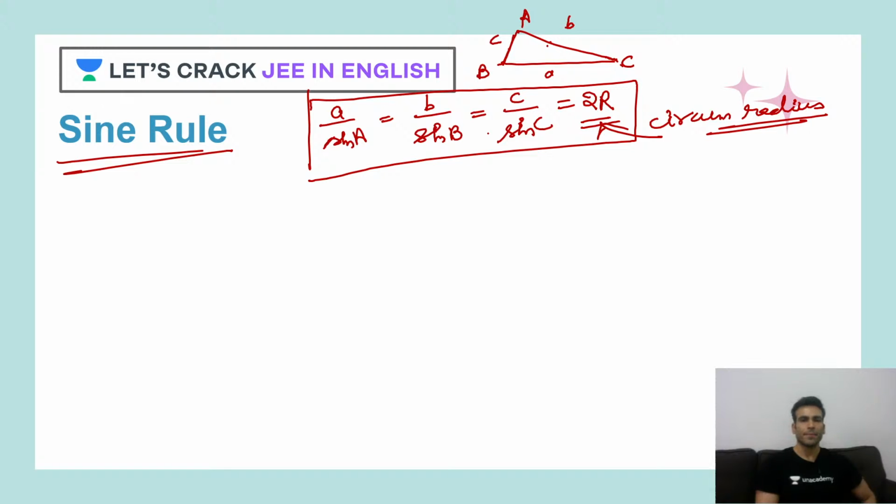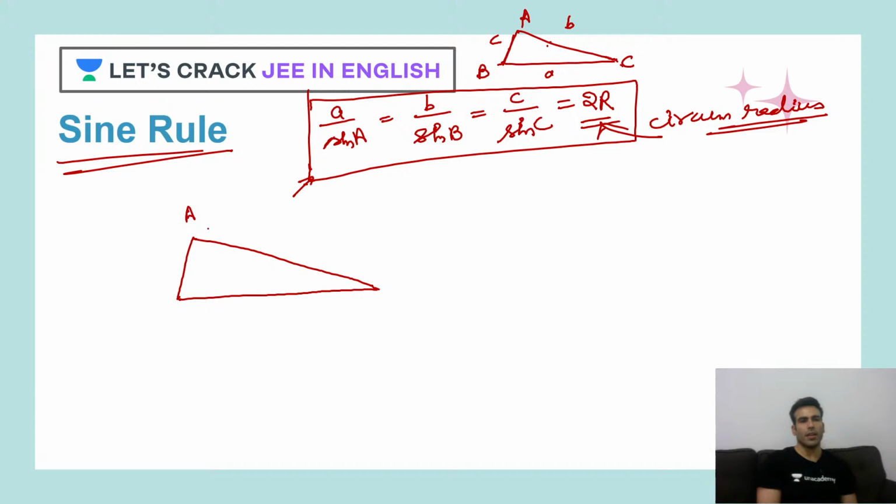Circumradius. Clear? Now, if I ask you, tell me the derivation of this sine rule, how would you derive this? Tell me. Any idea? Okay, I'll tell you. Since it's circumradius, it should just click in your mind that we have to first draw the circumcircle. Let's draw it.